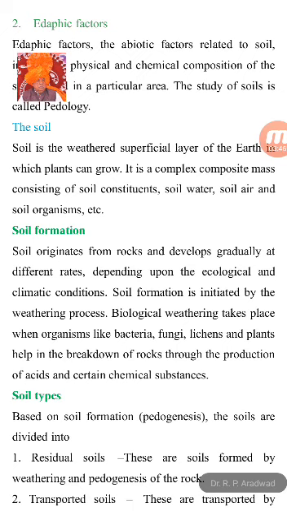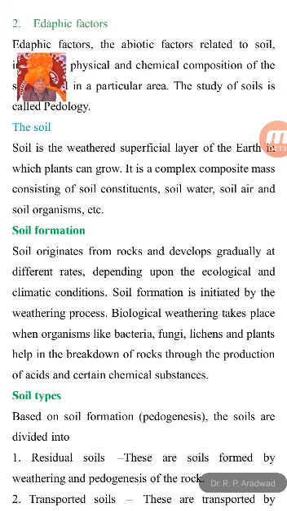How is the soil formed? Another question arises, how is the soil formed? The soil originates from rock. In the definition, we use the word weathering, that means weathering of the rocks.